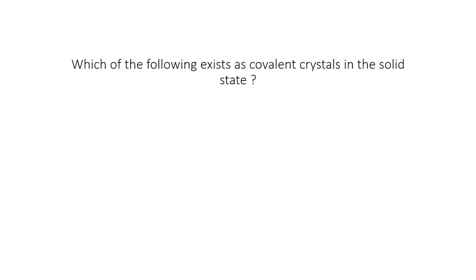Next, which of the following exists in covalent crystals in the solid state? Covalent crystals means covalent solids, for example silicon carbide, quartz, diamond and graphite. Among these covalent solids, only one answer is silicon carbide.